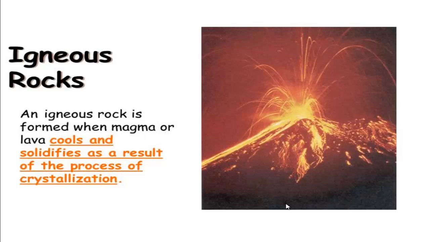Magma or lava is the molten minerals which were trapped inside the belly of the earth since millions of years ago, and gradually, due to cooling temperature, this turns into hard rock, and this is known as igneous rock. So we can say igneous rock is just the solid form of